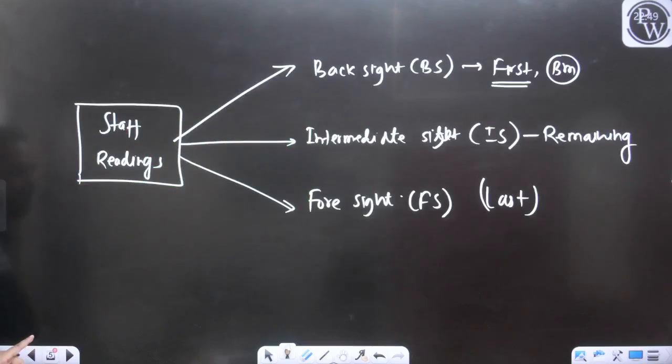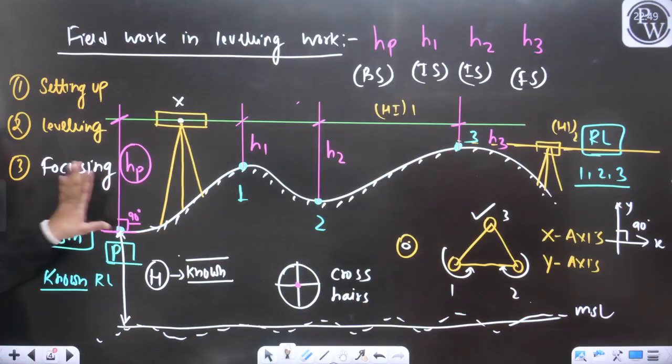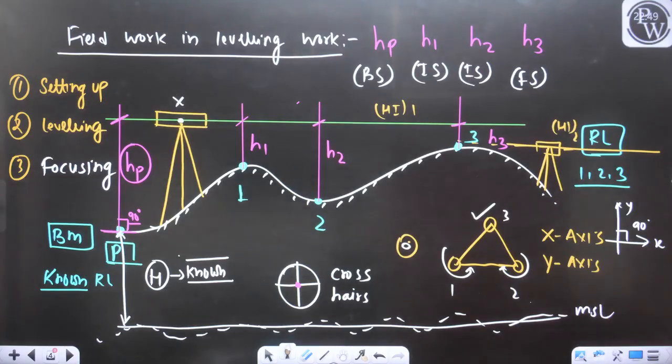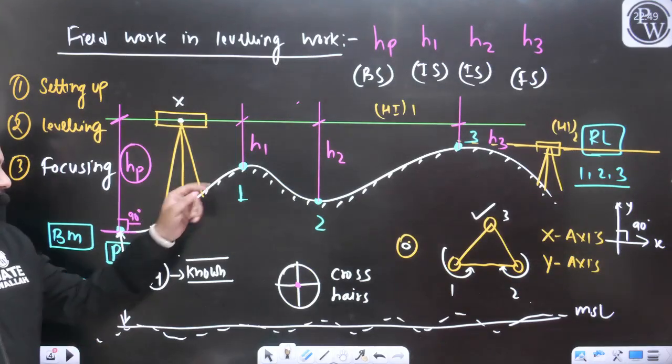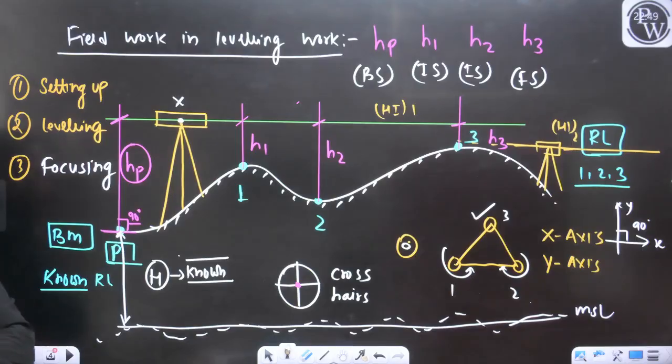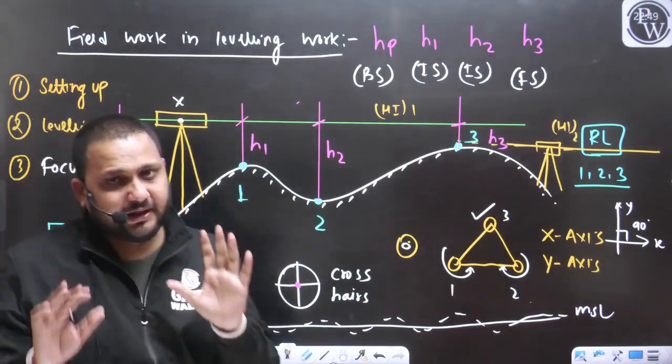Let's come back to this diagram. The staff reading at P was HP. We don't have any values, but with the diagram we can understand. The staff reading at point 1 was H1. Listen carefully, then answer.